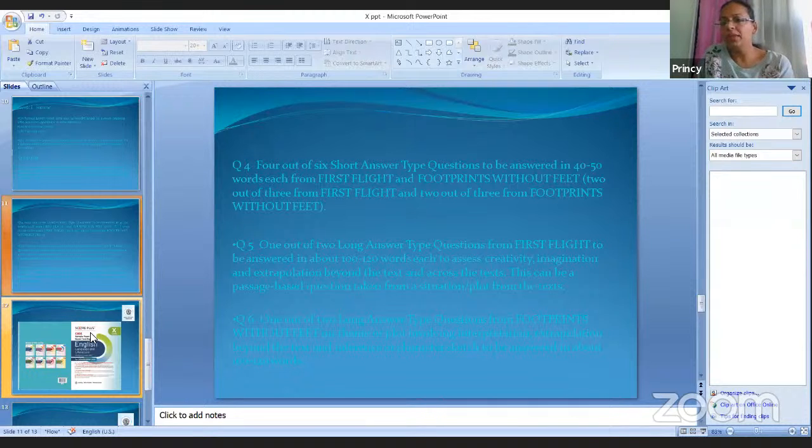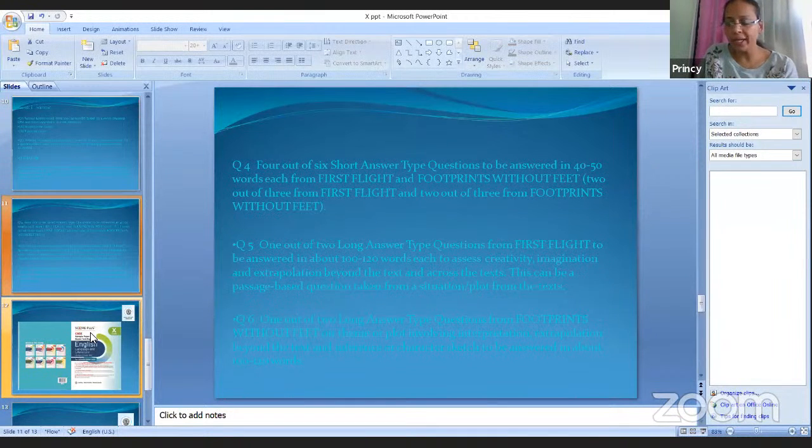From the book First Flight, from these 9 to 10 chapters, any chapter can be given, any question can be given. You have to see the word limit and strictly follow it. You have to follow what has been asked of you.